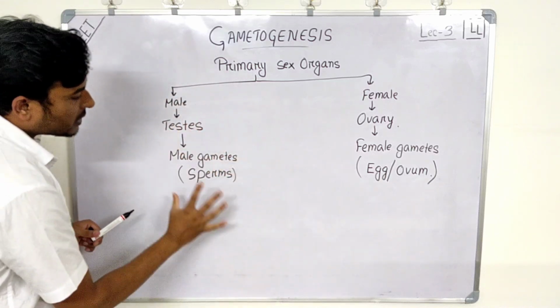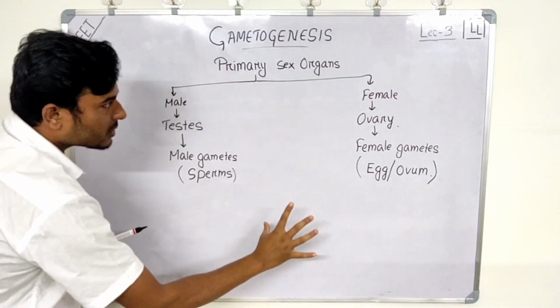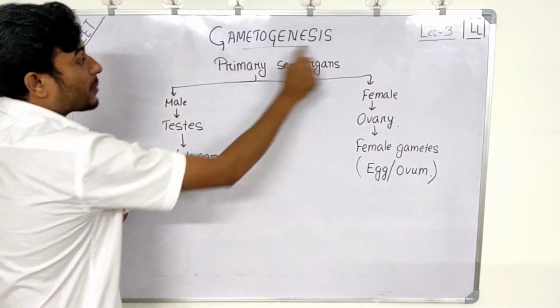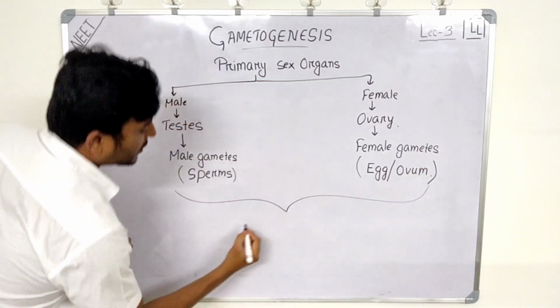Now the process of formation of gametes is known as gametogenesis. So the entire process is called gametogenesis.